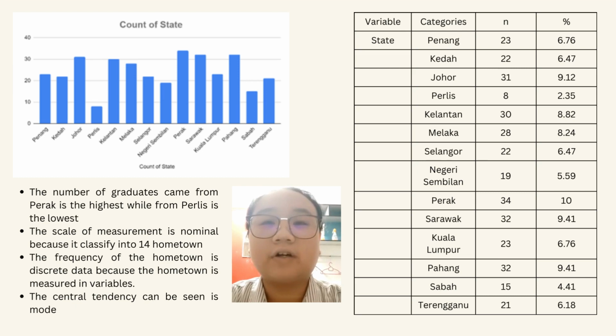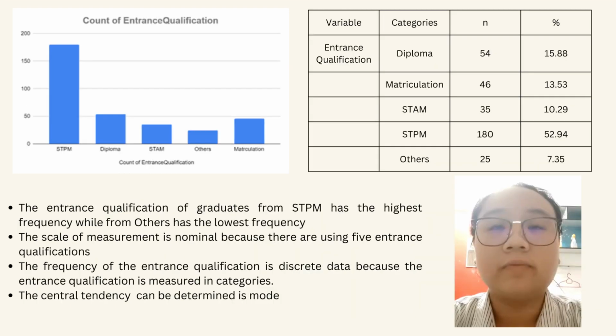Next is the frequency of state. From the graph and table above, we know that the number of graduates who came from Perak is the highest. It consists of 10% out of 100, while from the police is the lowest, which is 2.35% out of 100. The scale of measurement is nominal because it's classified into 14 hometowns. The frequency of the hometown is discrete data because the hometown is measured in variable, and the central tendency that can be seen is smooth.